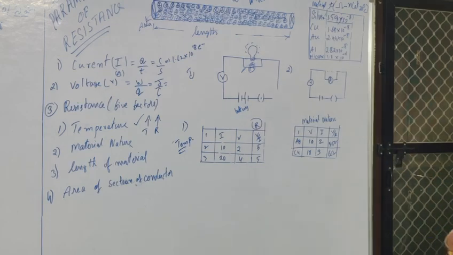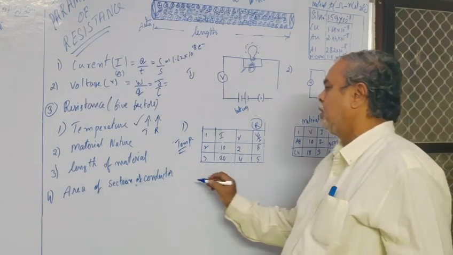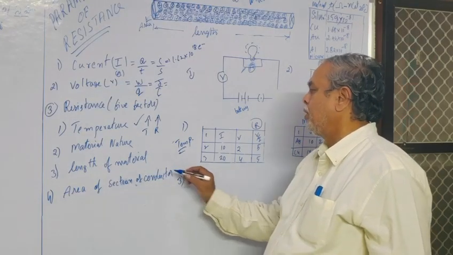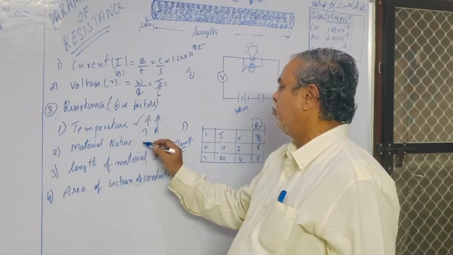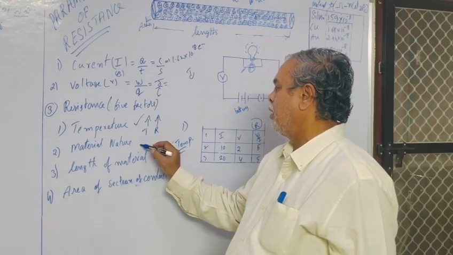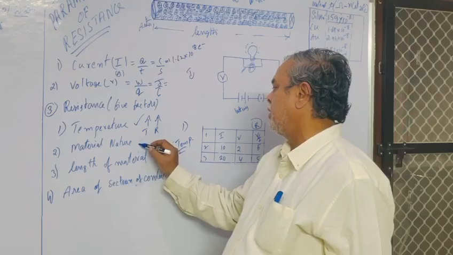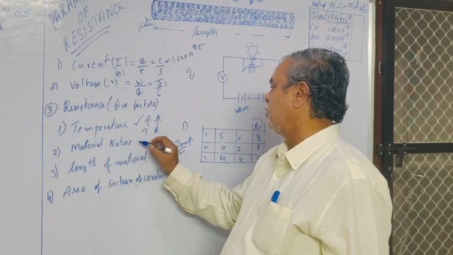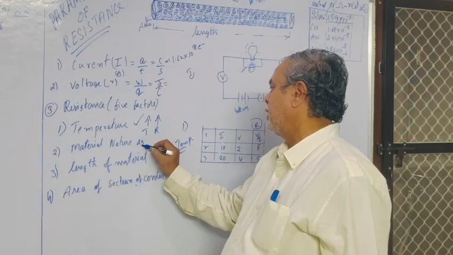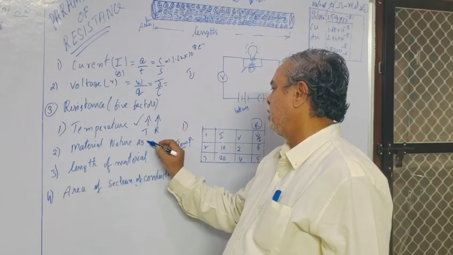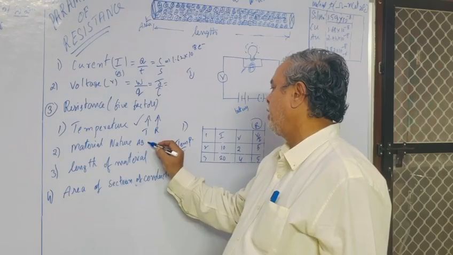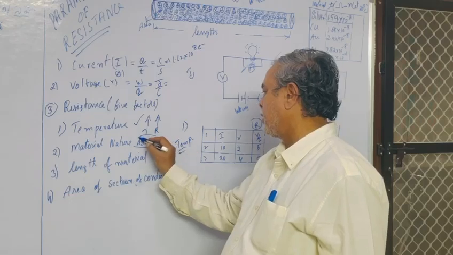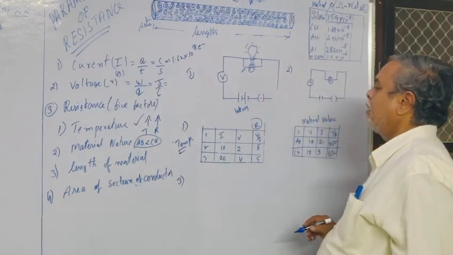Next one, what is the factor? Length of material. Material nature: silver resistivity is less than copper resistivity.